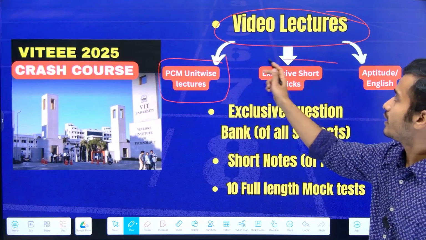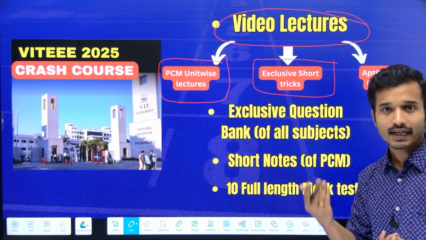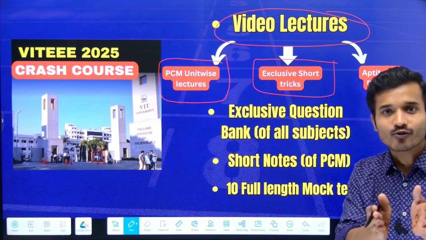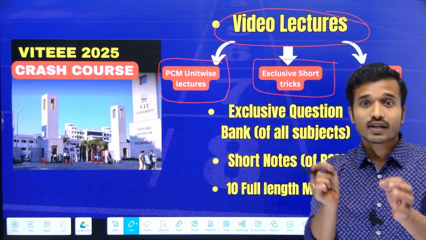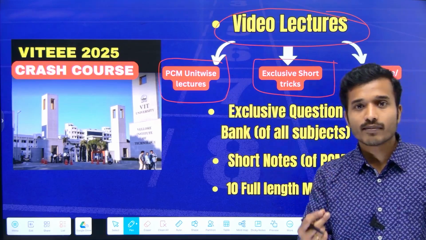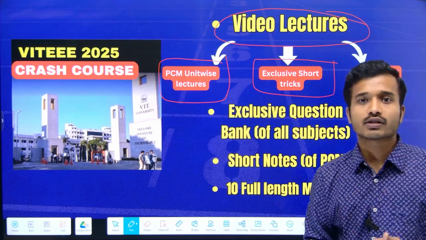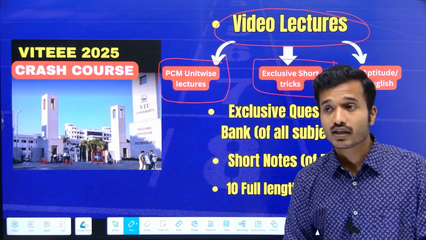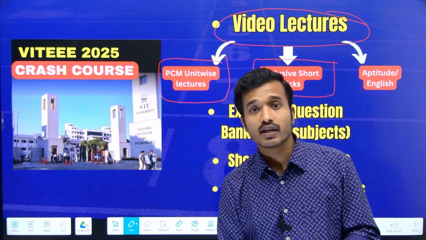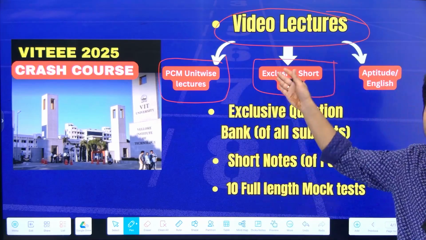And also in the video lectures, you will find the exclusive short trick sessions. We can clearly see that we need to attempt 125 questions in 150 minutes. This is possible only if you are able to attempt the questions at speed. And for that, you need to learn some short tricks, especially in the mathematics section, like substitution and option elimination method. These methods can help you improve your speed, and this will finally help you in your exam.